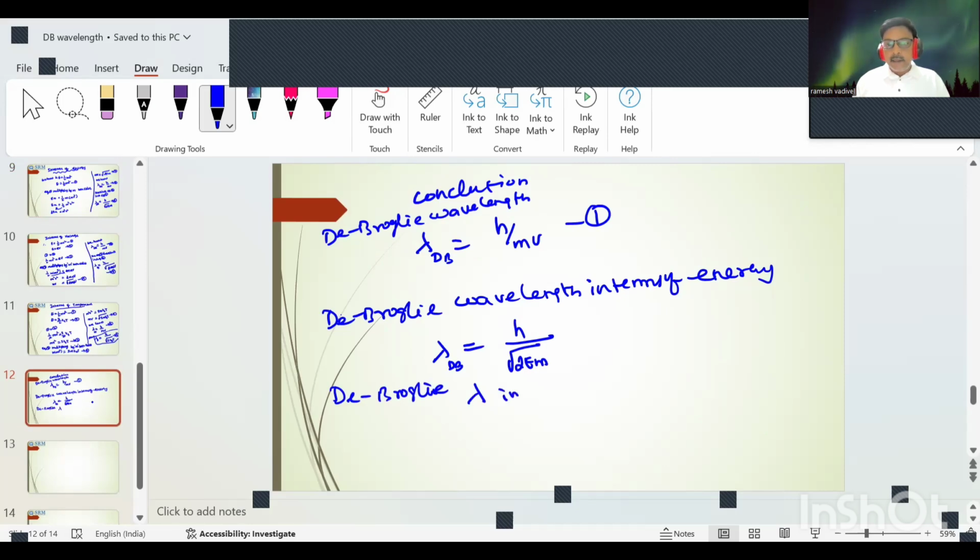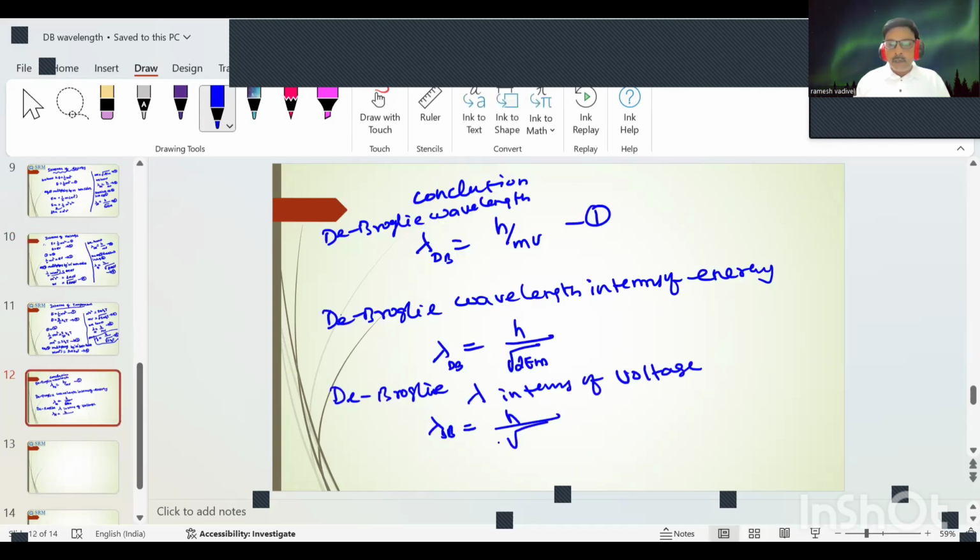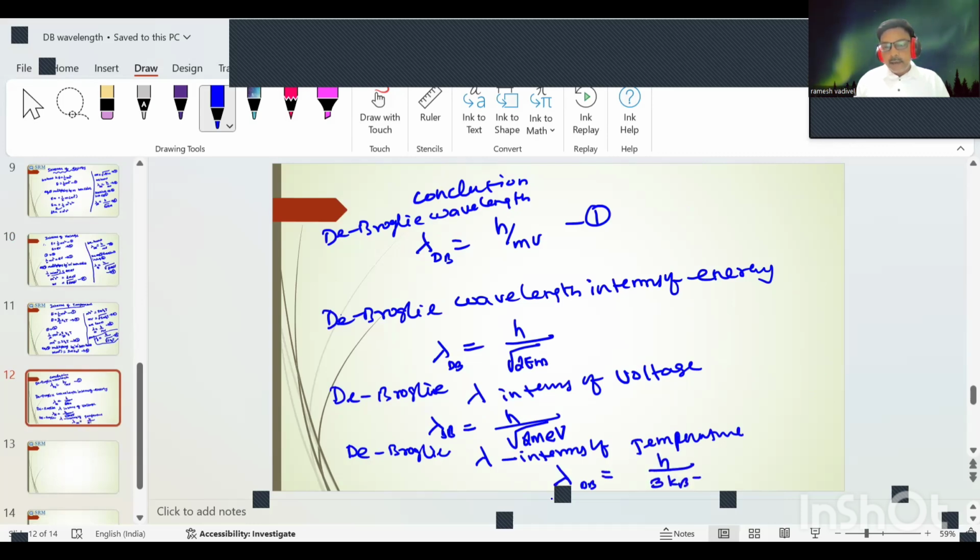Next, the de Broglie wavelength in terms of voltage: lambda dB is equal to h divided by root of 2meV, where V is capital V. Next, last one, the de Broglie wavelength in terms of temperature: lambda dB is equal to h divided by root of 3m kBT.